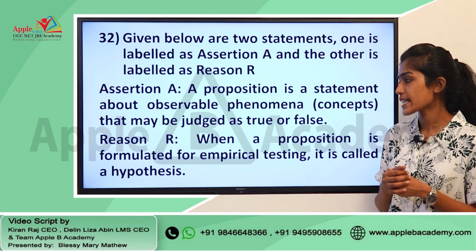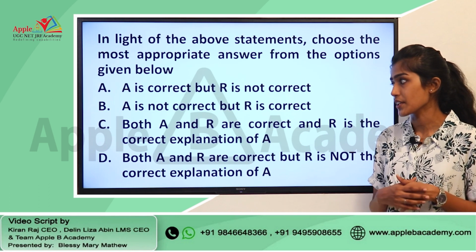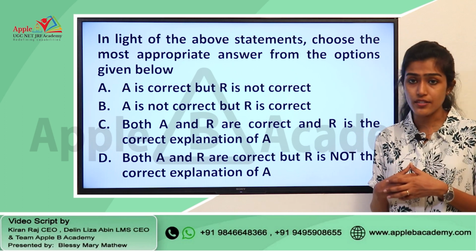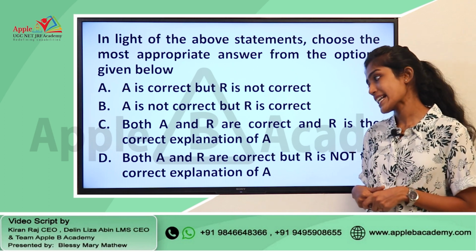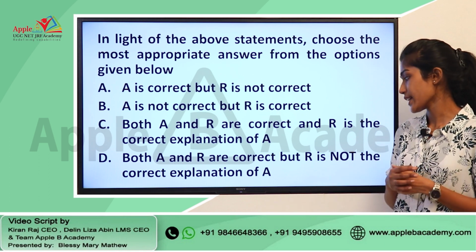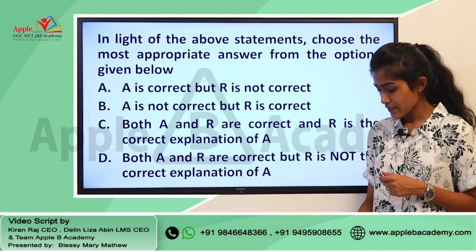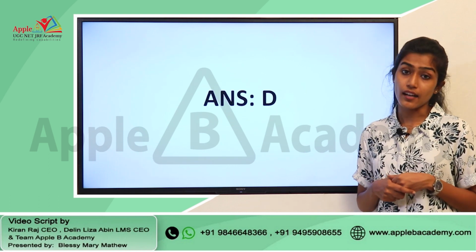So, if you consider the statements here, both the statements are correct, but we cannot say that the reason given here is an explanation of the assertion that is given. So, if that is the case, the right answer for this question is option D. Both A and R are correct, but R is not the correct explanation of A. So, the right answer given is option D.